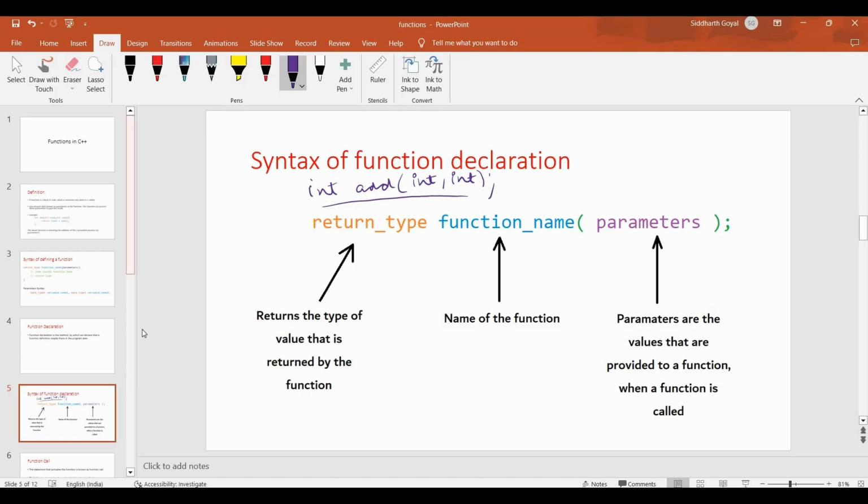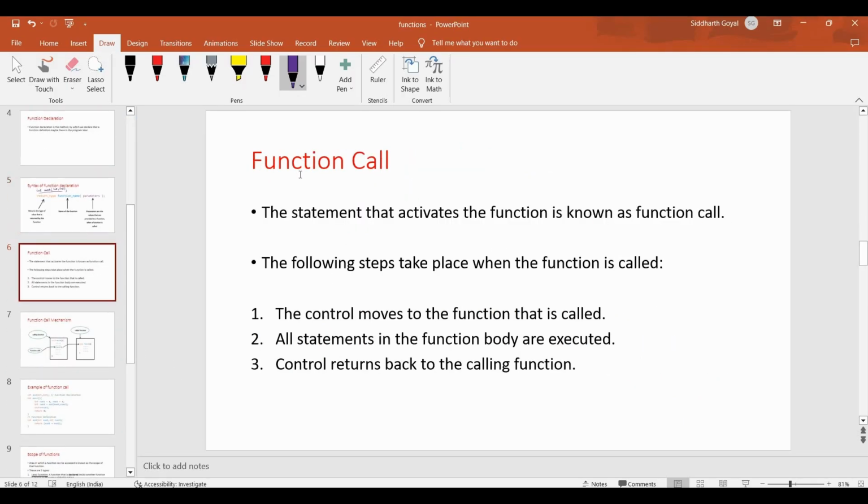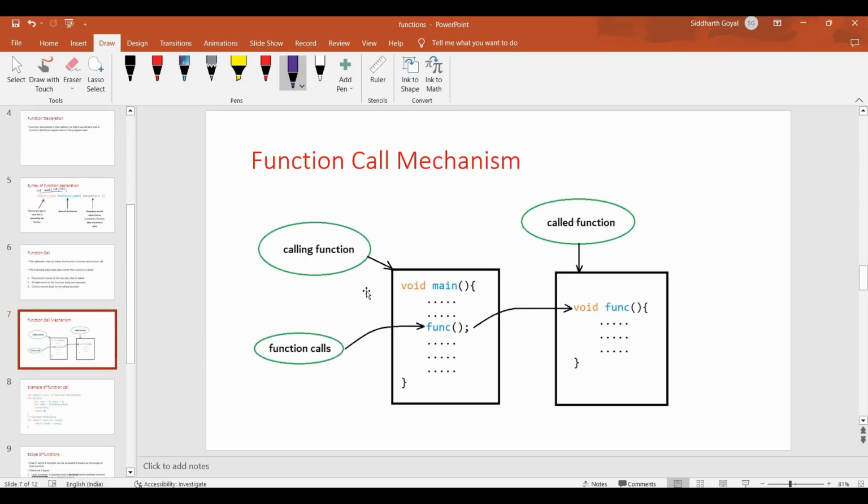So let's move ahead. A function call is when the main function or one function calls another function, right? For example, we are calling the add function. What happens when we call a function? When the function call is made, the control passes to that function. All the statements in that function are executed, and after the execution, the control returns back to the calling function. I guess you are confused, right? If you're confused, this slide should clear your doubts.